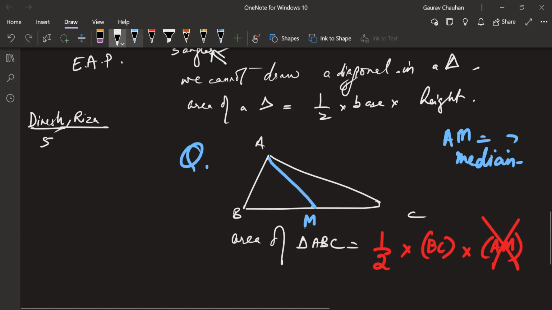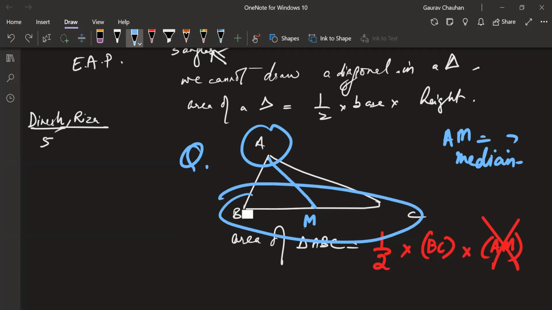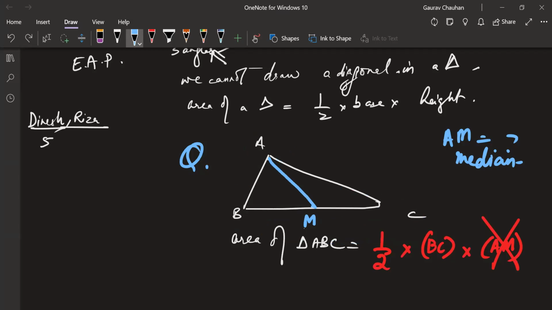A is a vertex. What is the opposite called in a polygon? Oh, side. Okay, good. So from A, you have to draw a perpendicular to BC. That will give you the height. This is not perpendicular.